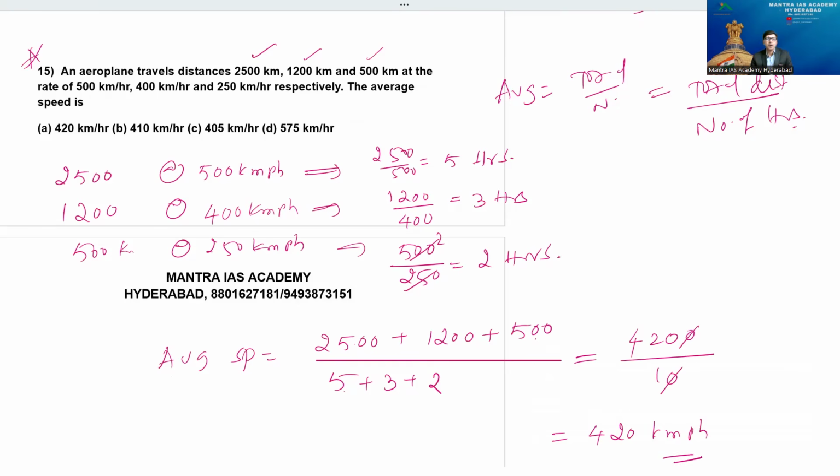Where is that option, please? Option A. This is a very wonderful topic. Almost all the different models have been covered. Definitely, if you do these 15 questions, you will definitely get it right in your examination.